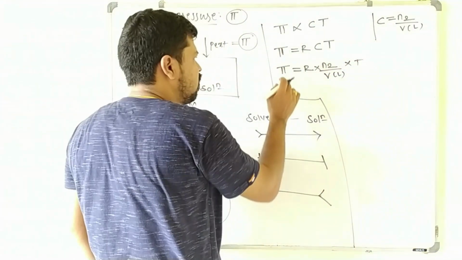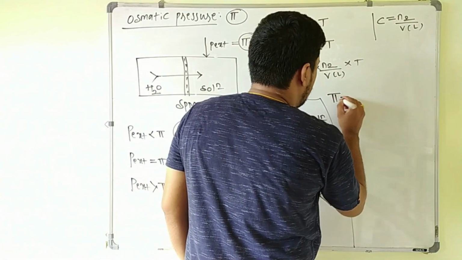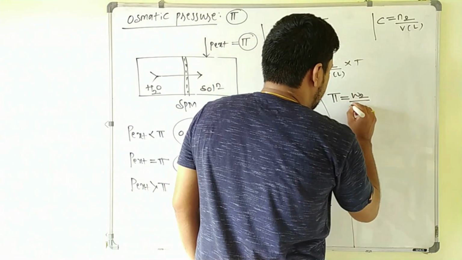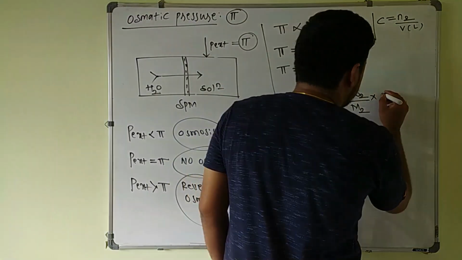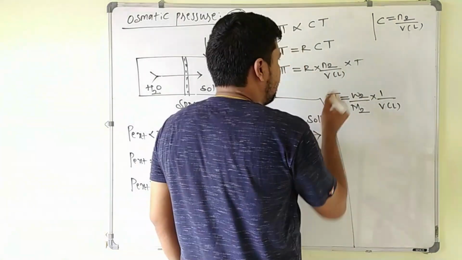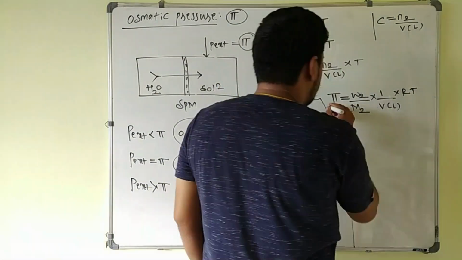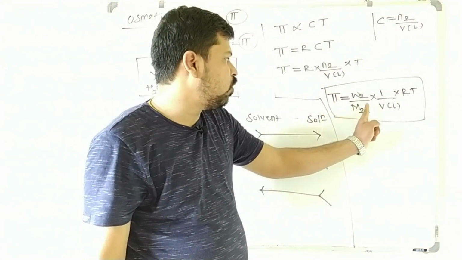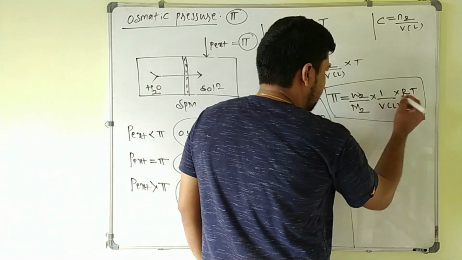So this is the formula to calculate osmotic pressure. It can also be written as phi equals the number of moles of solute, which is mass of solute divided by molar mass of solute, into 1 by the volume of the solution in liters, with R and T as they are. This formula is used to calculate osmotic pressure, as well as the molar mass of the solute.